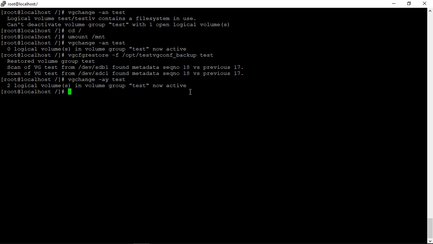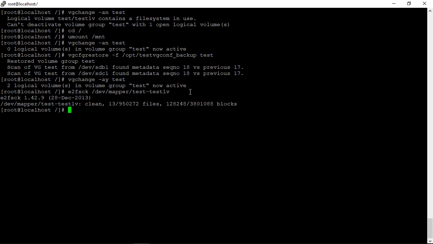It is good because when you mount it, if something goes wrong with the file system, your data will be lost. So e2fsck /dev/mapper/test-lv. You do this. If you see it is clean, then it's fine.